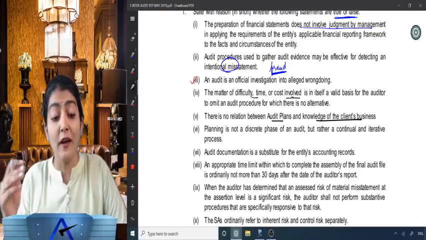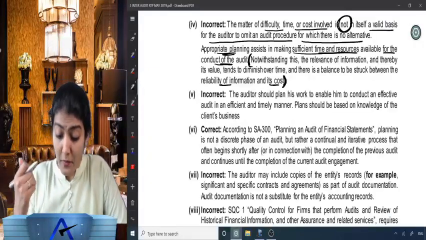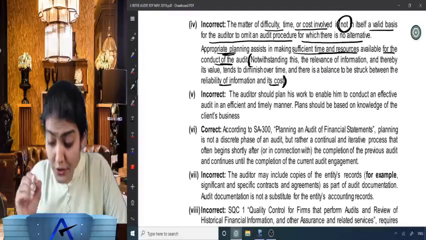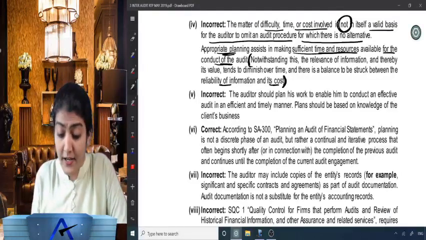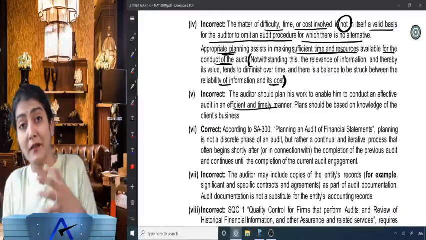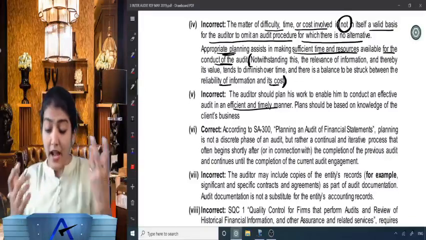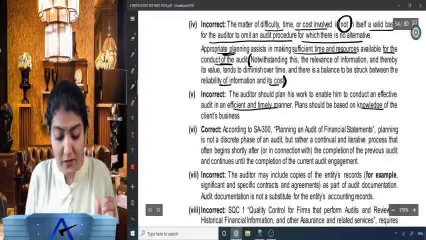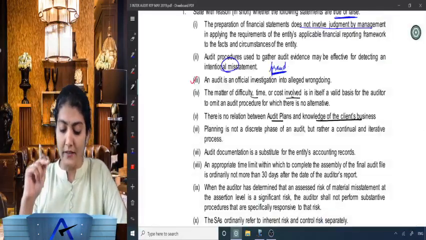If we don't have knowledge of the client's business, how are we going to prepare an audit plan? So this is incorrect. The auditor should plan his work to enable him to conduct an effective audit in an efficient and timely manner, and the plan should be based on knowledge of the client's business.